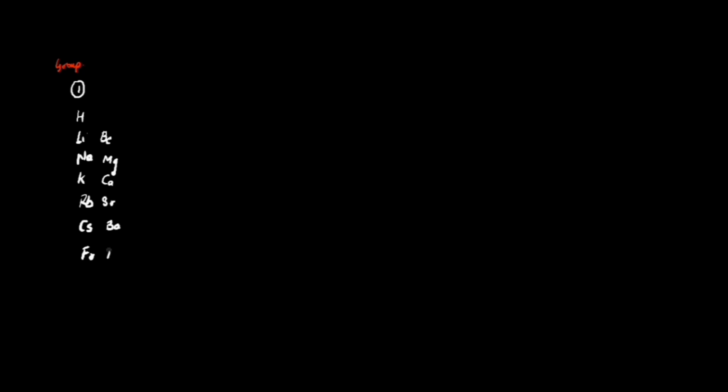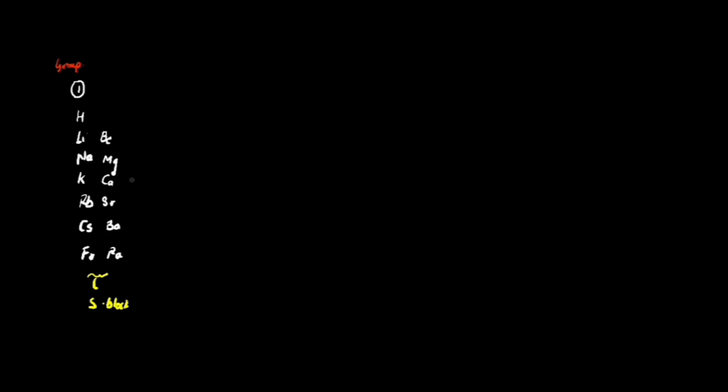Okay? So in the first group, we have the S block elements. First and second group of the periodic table is called the S block element. S block elements contain hydrogen, lithium, sodium, potassium, rubidium, cesium, francium. That is the first group. Next you have beryllium, magnesium, calcium, strontium, barium, radium. Okay, this is the second group.